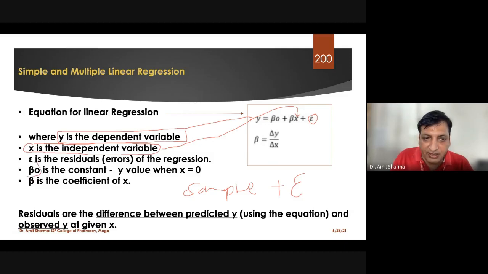Beta naught is the constant, the y value when x is 0, and beta is the constant of x. These two are separate.